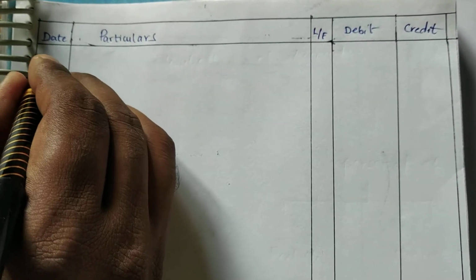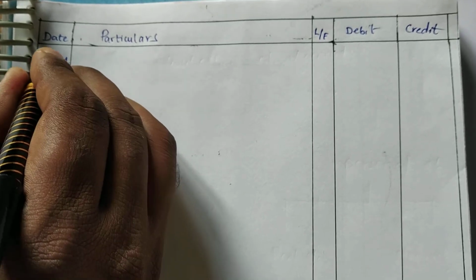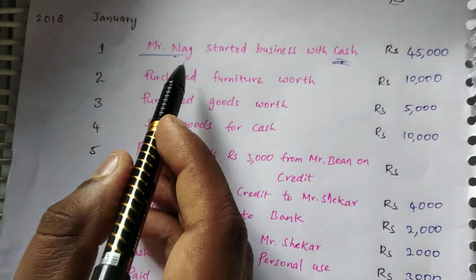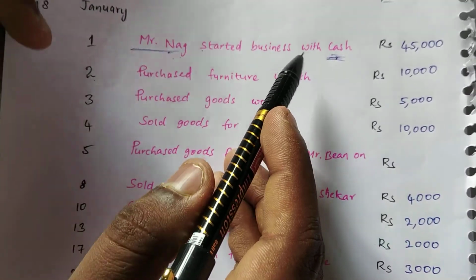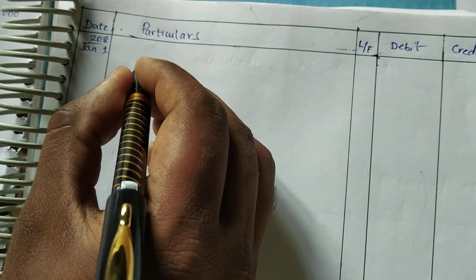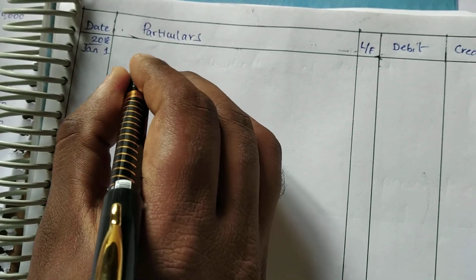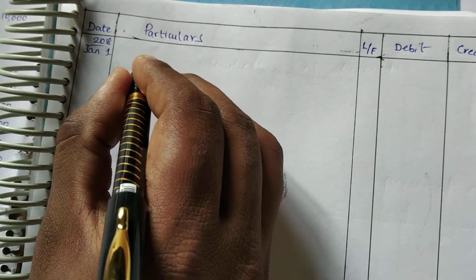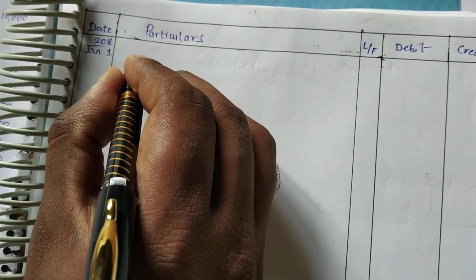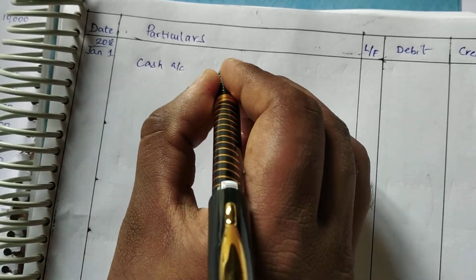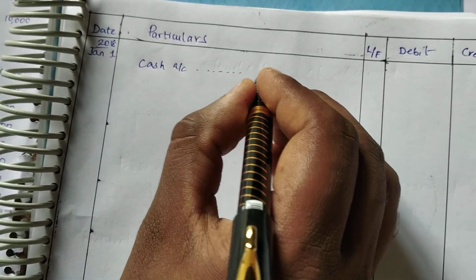January 1st, 2018, right? So the first transaction is Mr. Nag started business with cash. So we are debiting the cash because cash is coming in. As per the real account golden rule, debit what comes in. So cash is coming in, we are debiting the cash account.